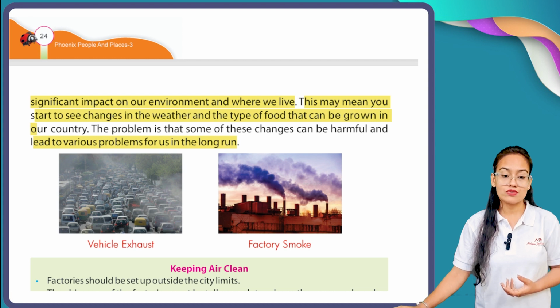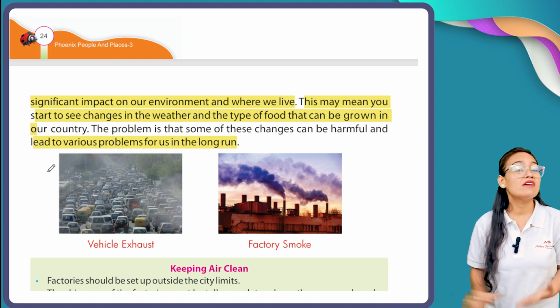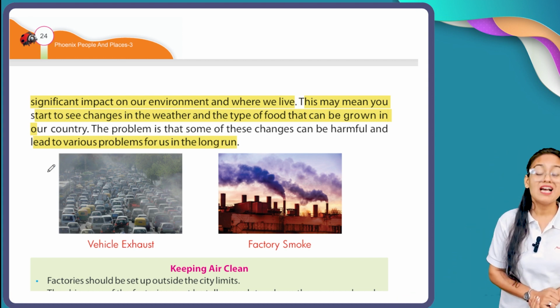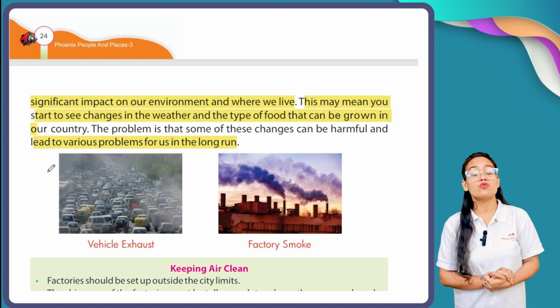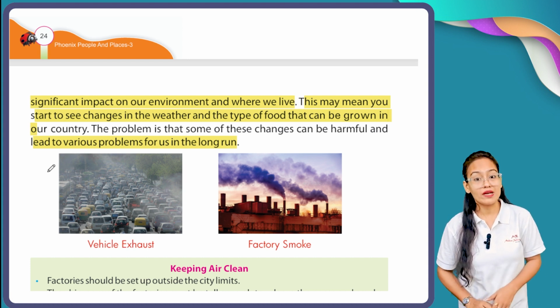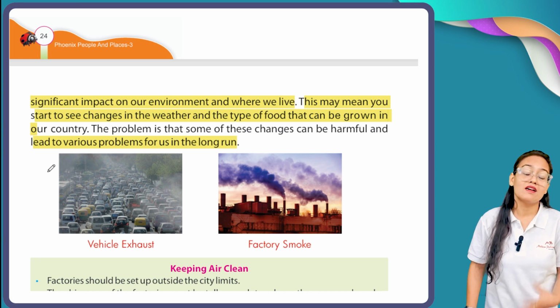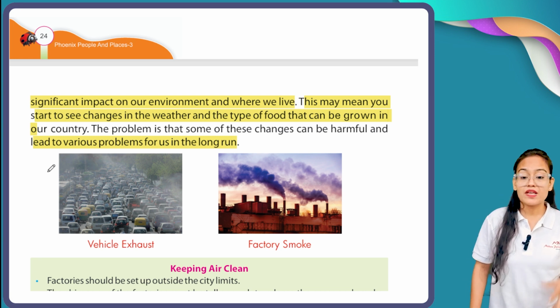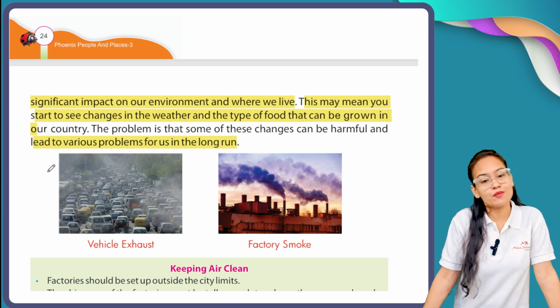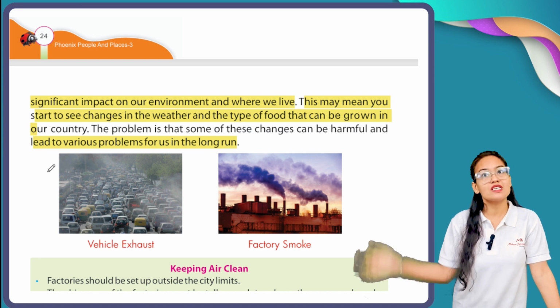Now, my dear students, as you know, if our air is polluted, then our environment is going to be full of dirt. The air which we are breathing leads to health injury. The effect of air pollution can be seen, my dear students, in our weather.